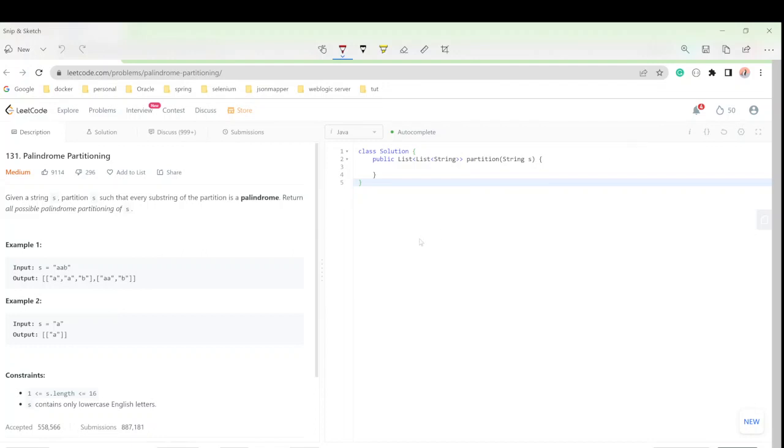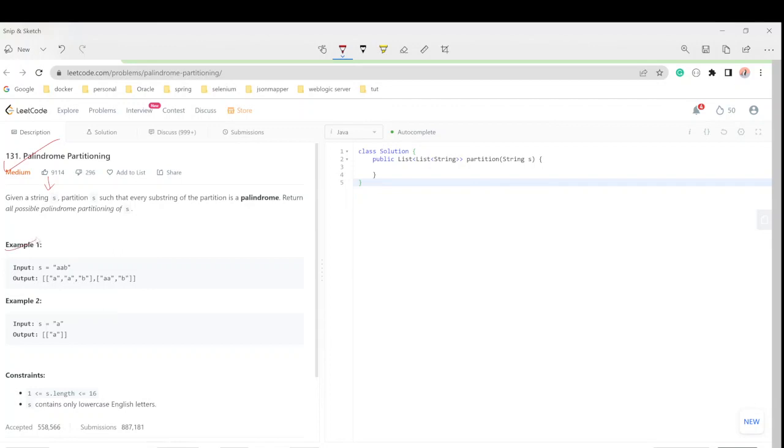So today we are going to start the today question of Leetcode. So today we have given this question. Okay, so let's see and let's study this question. Today's question is palindrome partitioning, in which we are given a string s and have to partition s such that every string of the partition is a palindrome. We will return all the possible palindrome partitioning of s. So this is what the statement is saying.